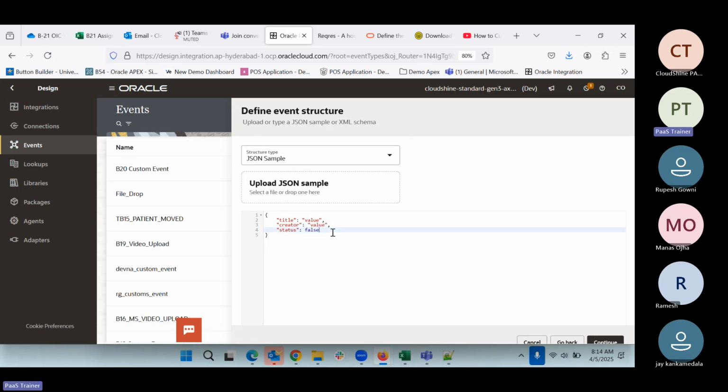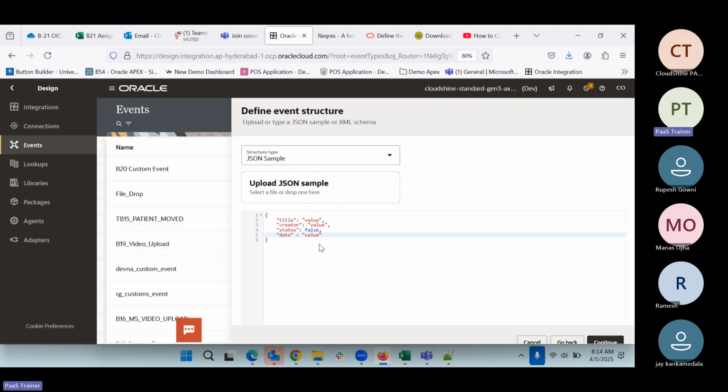And if you need anything more, we can create one more right here. Any number of things we can create here. It's not necessary that we have just title and content creator. For example, we can say date here, and we can say value. So this is what we have.